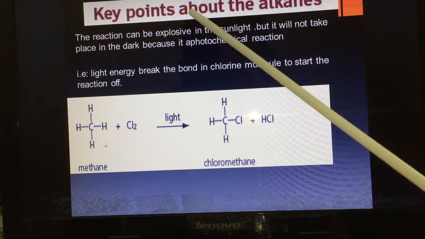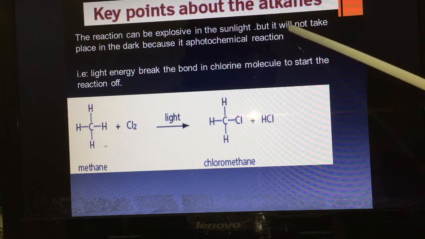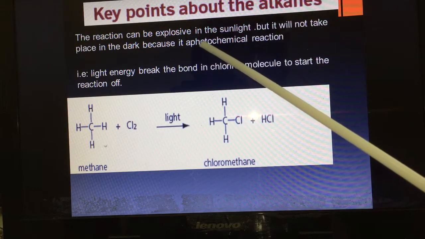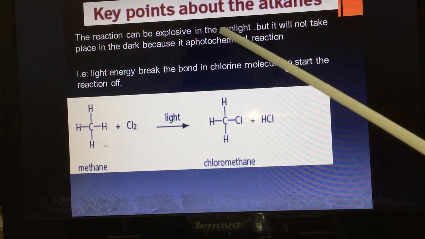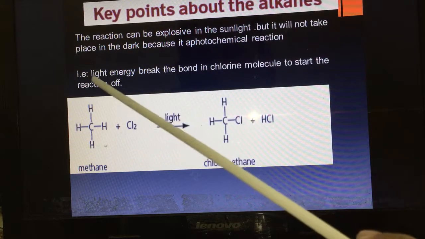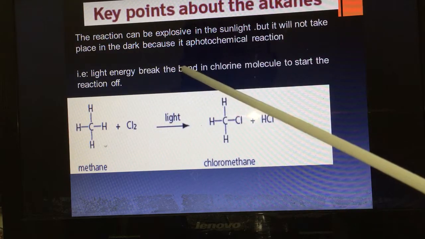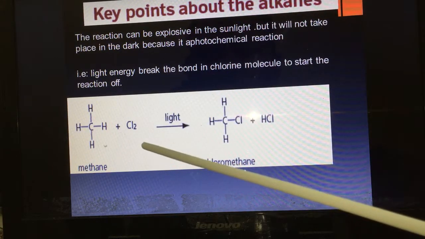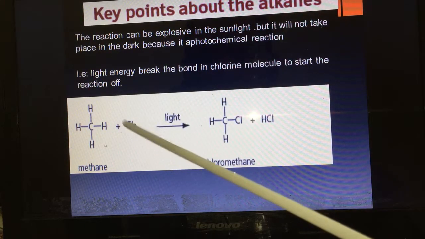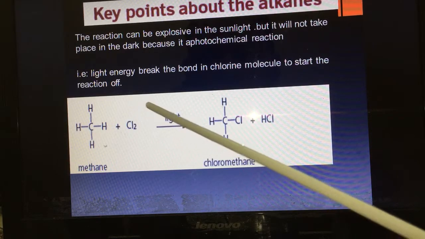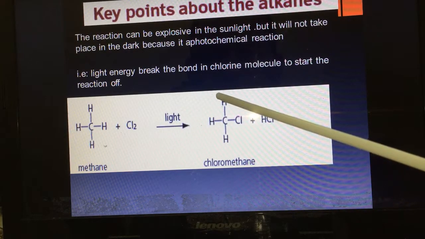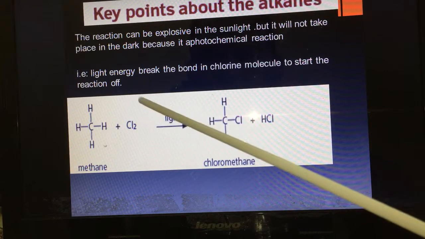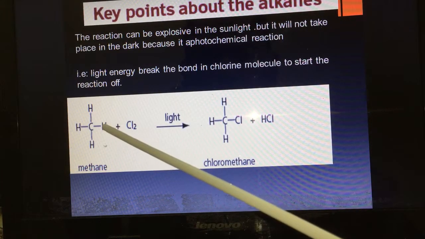The reaction can be explosive in the sunlight, but it will not take place in the dark because it's a photochemical reaction. That means light energy breaks the bond in the chlorine molecule to start the reaction off. Cl2 means Cl bond Cl. Light energy will break the bond, and one chlorine will take the place of hydrogen.